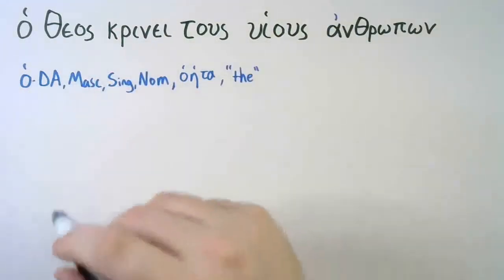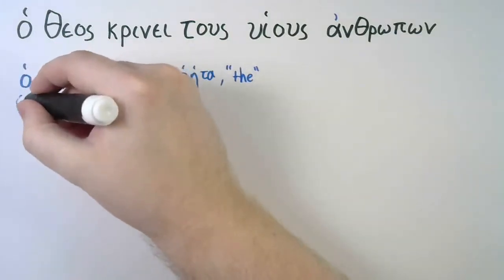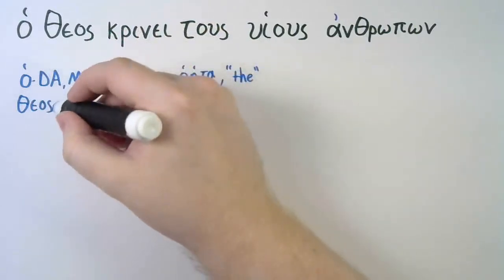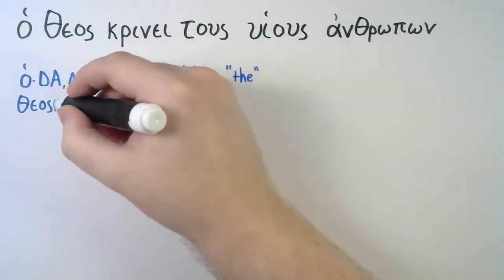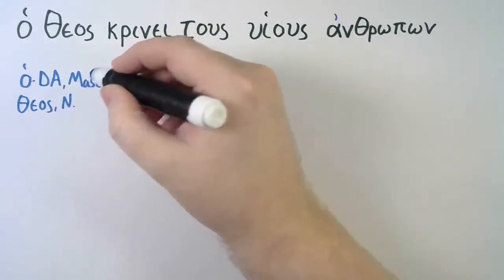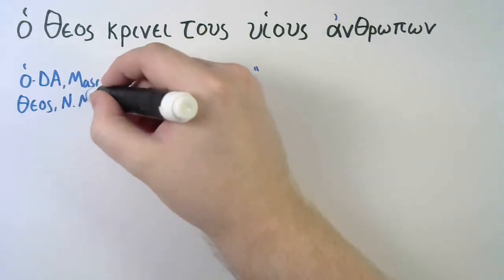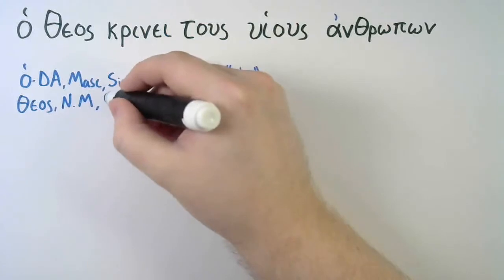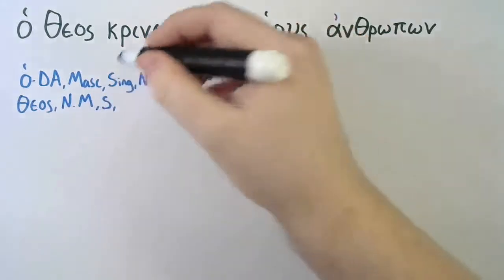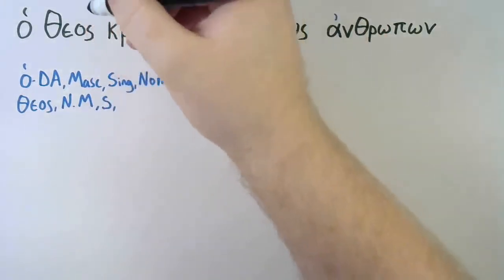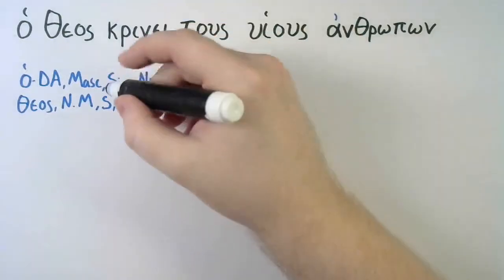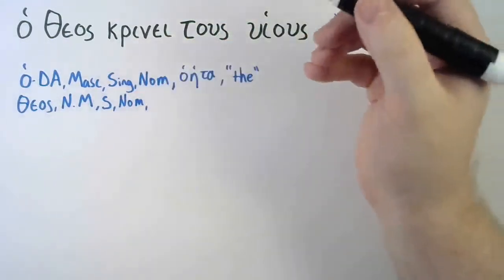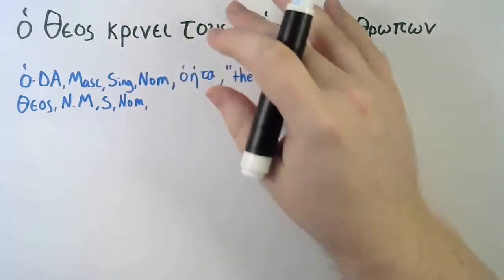Alright, next word. Theos. What part of speech is theos? It is a noun. It is masculine. Os is a singular ending. I'm abbreviating even more now. And the case is nominative. And what is the lexical form of theos?